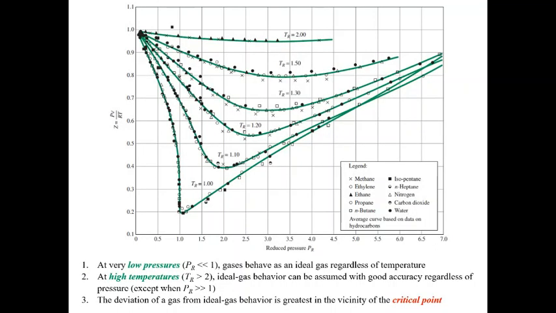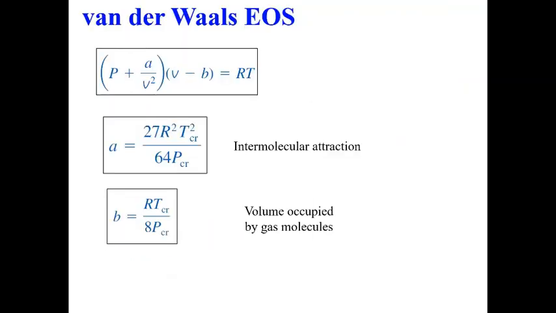Now to overcome this ideal gas approximation or to give a better representation, there are various other equations of state that are proposed. One of them is the van der Waals equation of state, which tries to capture the real gas behavior. So this is the way it is expressed: (P plus a by V squared) into (V minus b) is equal to RT.